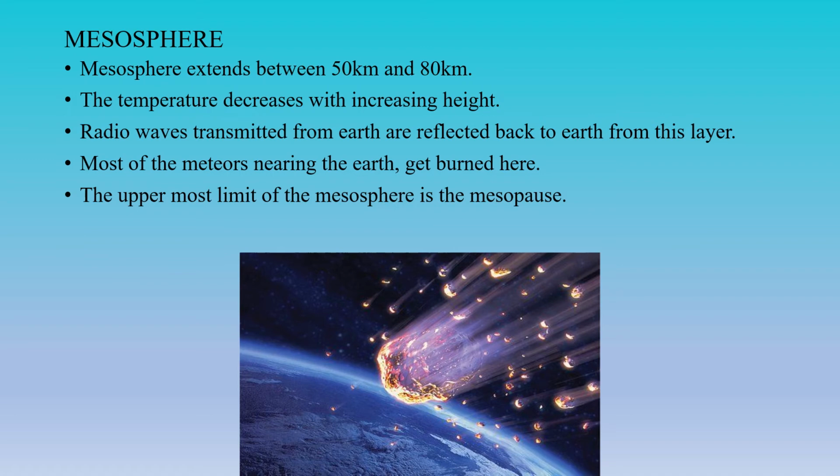Here again, the normal procedure is followed. The temperature decreases with increasing height. When you go to higher and higher places, the temperature starts decreasing. And the radio waves transmitted from Earth are reflected back to Earth from this layer. Whatever radio waves are transmitted from the Earth are sent back to the Earth from this layer. Most of the meteors nearing the Earth get burned here.